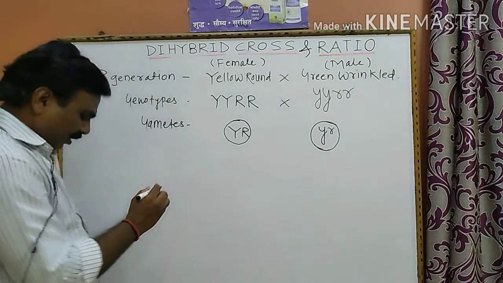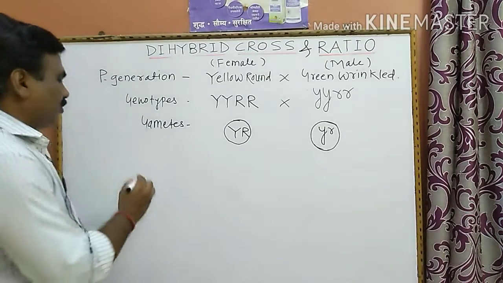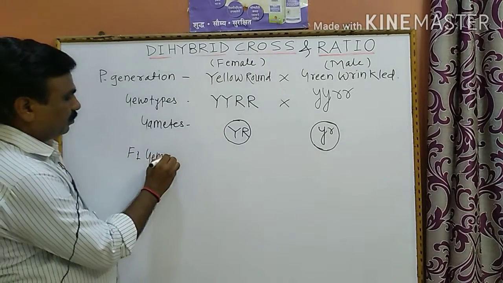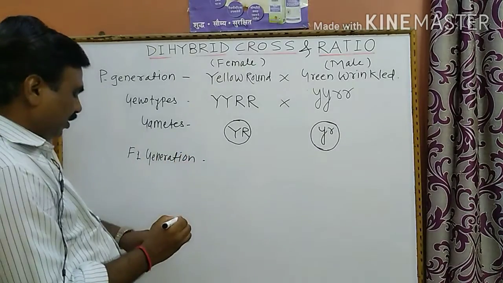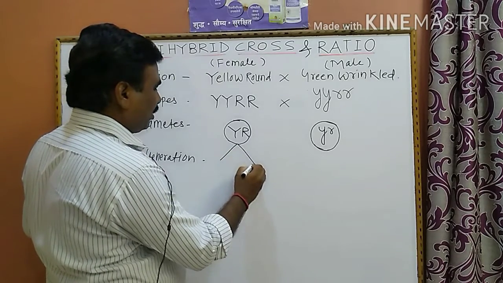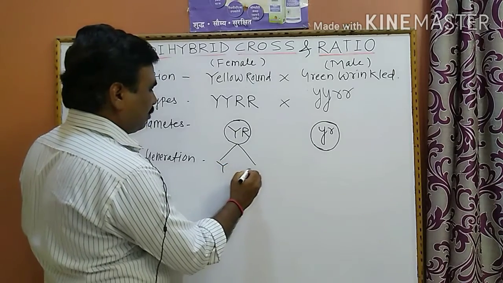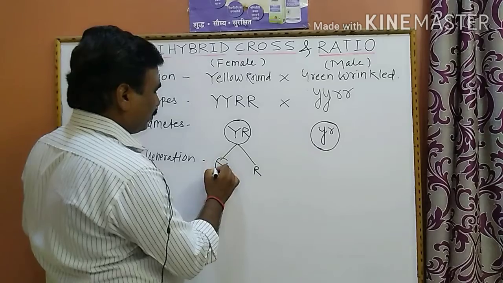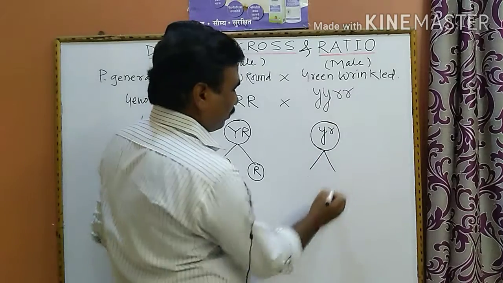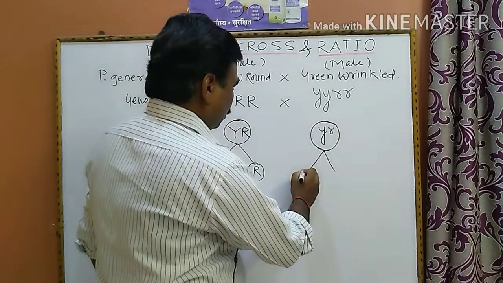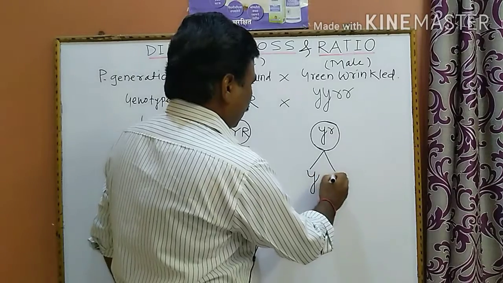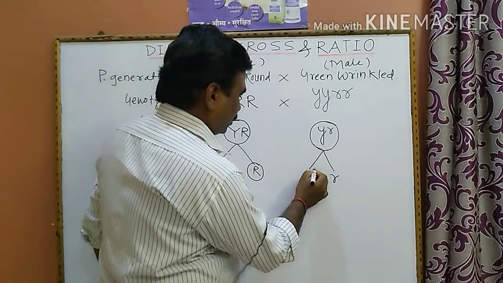Then to obtain the F1 generation, in the F1 generation, when the gametes get separated at the time of gamete formation, capital Y gets separated, capital R gets separated, then small y and small r, like this.